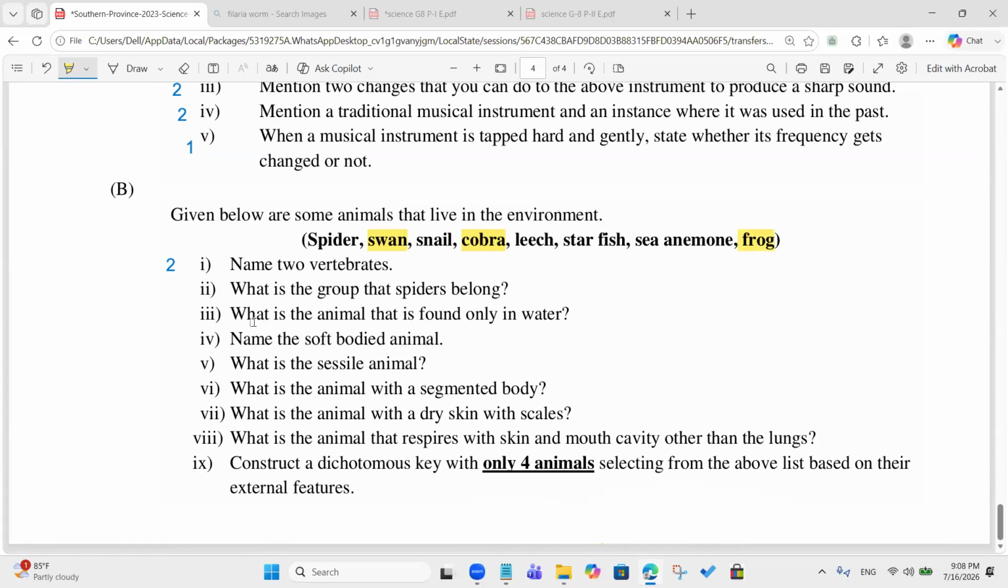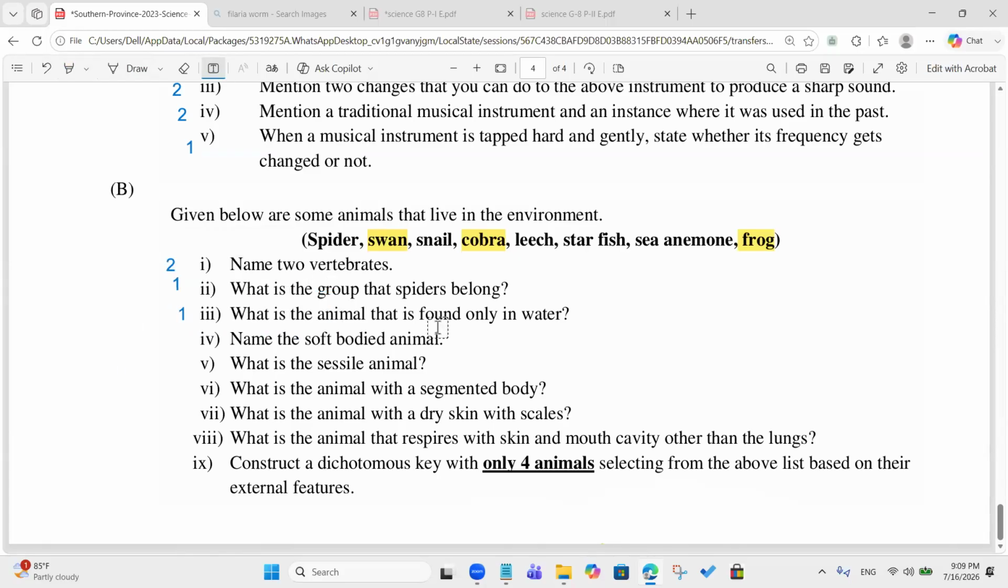What is the group that the spider belongs to? Arthropoda. You better write Arthropoda, okay? What is the animal that is found only in water? Sea anemone. Yes, it's 1 mark.